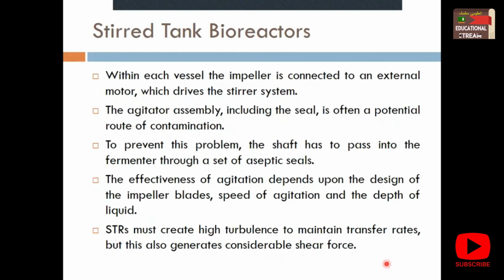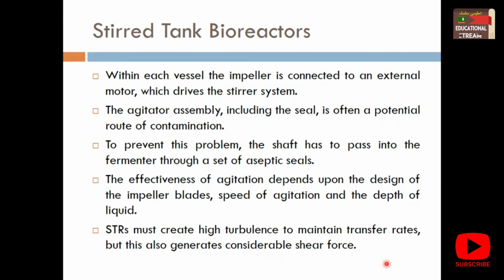Within each vessel, the impeller is connected to an external motor which drives the stirring system. I already discussed this, that there is motor-driven mixing or stirring. The agitator assembly, including the seal, is often a potential route of contamination. The point from where this agitator assembly enters the fermenter, there must be a seal there.